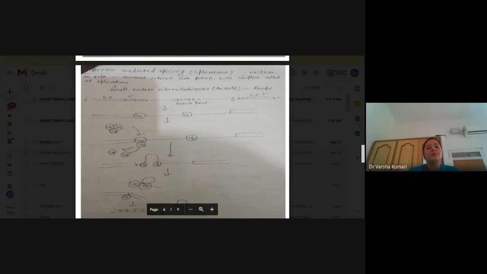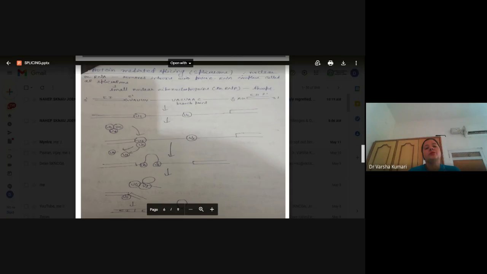Then coming to the protein mediated splicing. Protein mediated splicing is mediated by the spliceosome. The spliceosome is a protein complex formed by protein as well as RNA. They are formed by a complex of protein and RNA. This spliceosome is also called snRNP, small nuclear ribonucleoprotein complex, and in short we can call them snRNPs, or snurps.